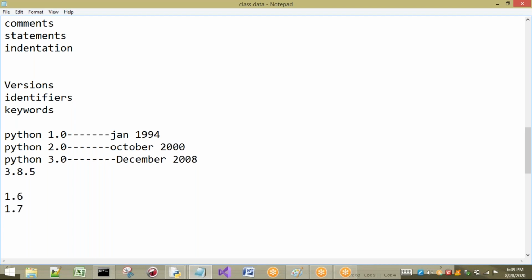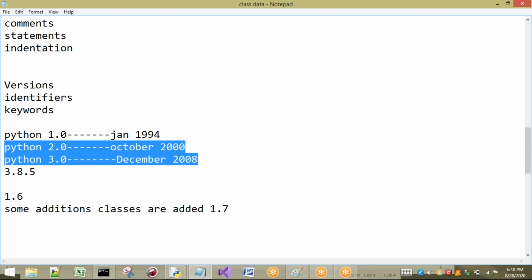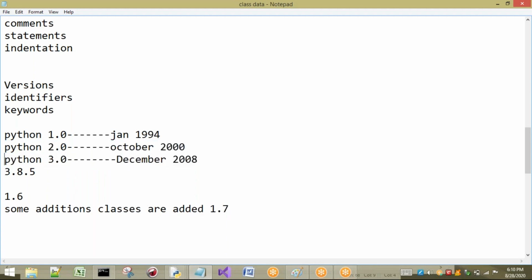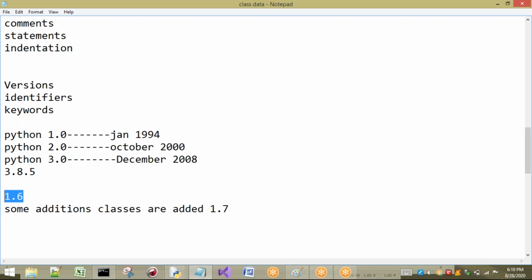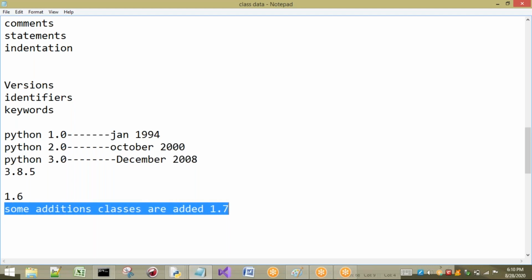What is new here? Some additional things are added, some additional classes. That is the difference between 1.6 and 1.7, for example. But when compared to Python 2.0 and Python 3.0, the third version is not going to give support for Python 2.0. Consider the 1.7 version: it gives support to the 1.6 version. That means whatever programs we have written in 1.6 can also be executed in 1.7.